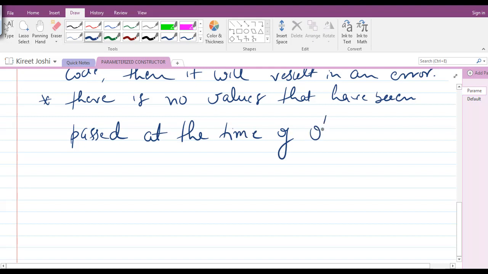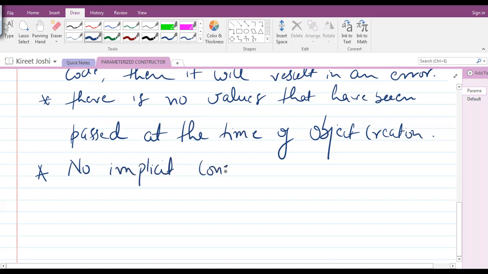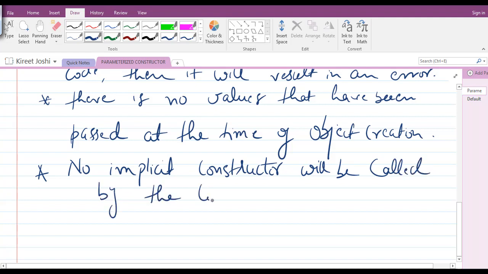And the next point that is very important to be remembered is that no implicit constructor will be called by the compiler. This you have to remember.